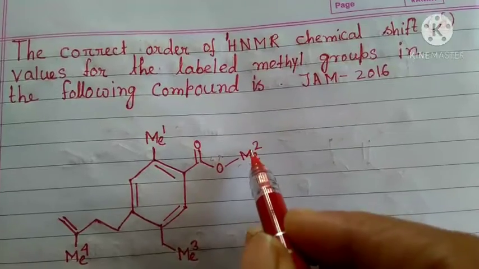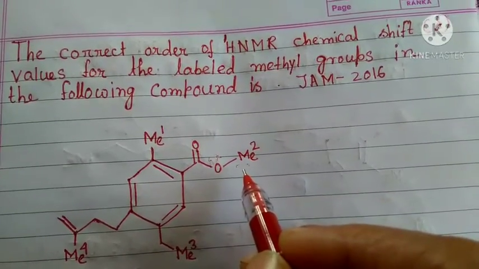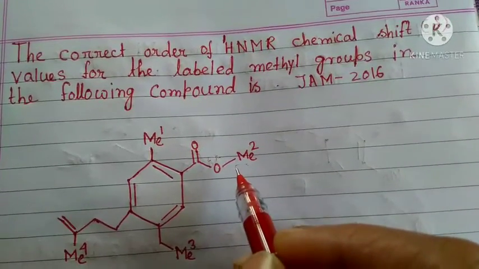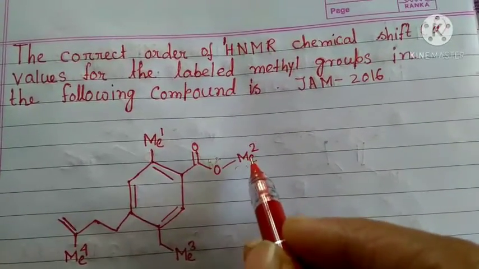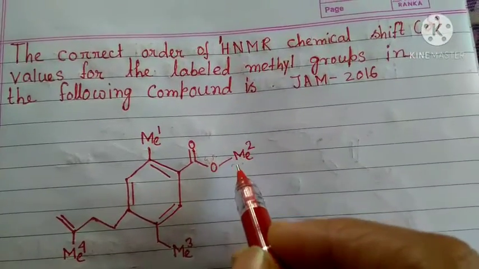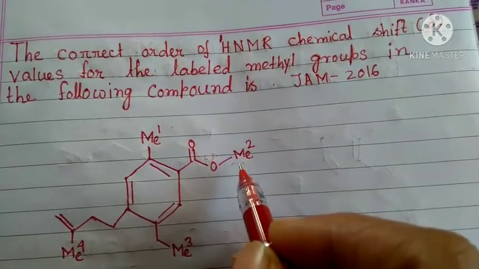So this hydrogen will be in the de-shielded zone, and the electron cloud around these Me protons will be least. So its chemical shift value will be highest.